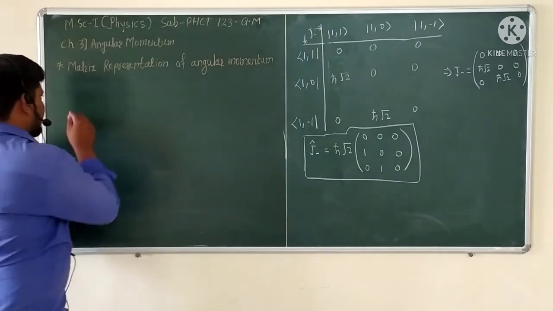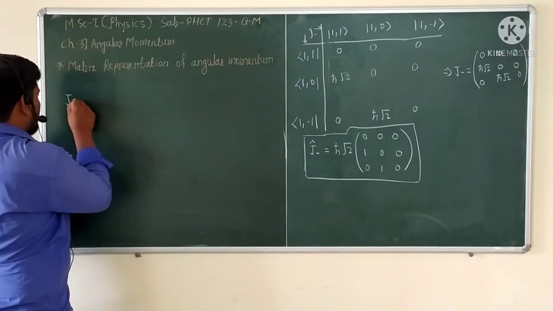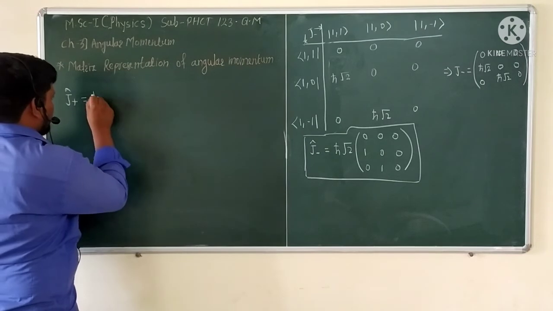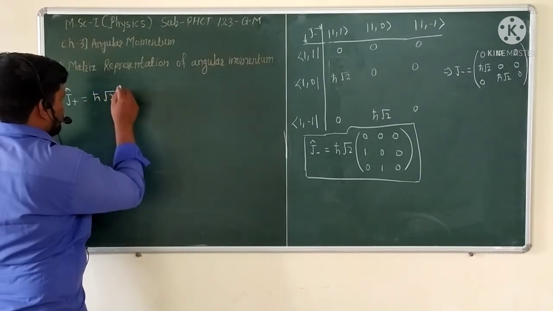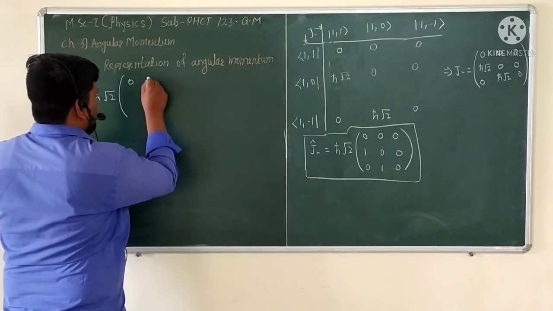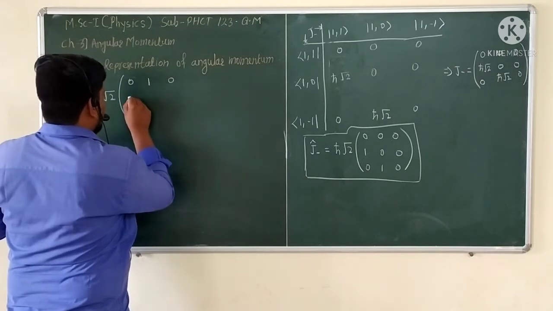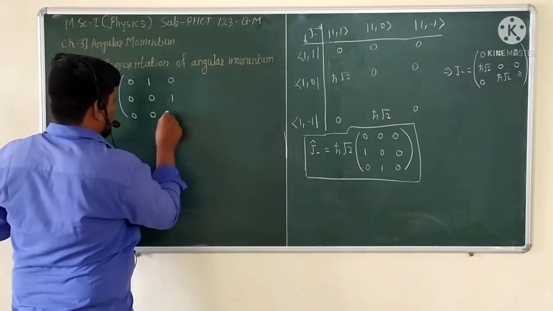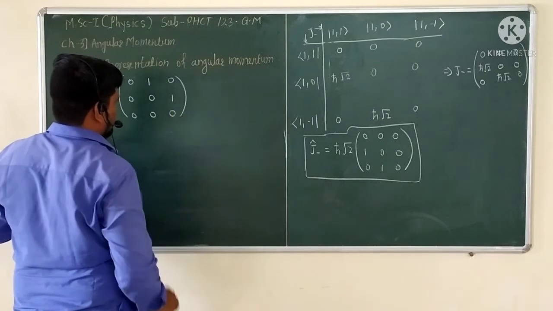So what is the J₊ matrix representation? It is ħ times the square root of 2 into 0 1 0, 0 0 1, 0 0 0.